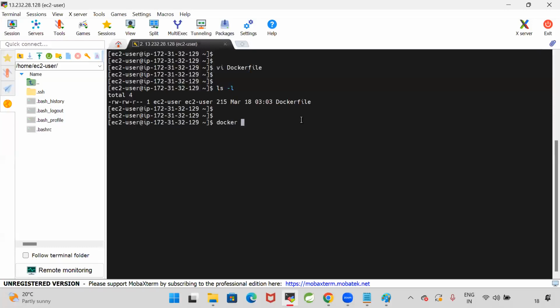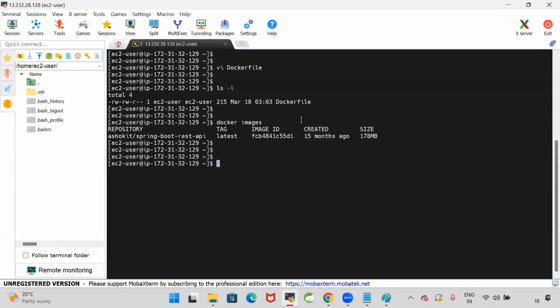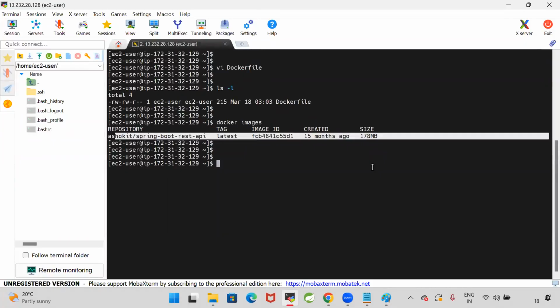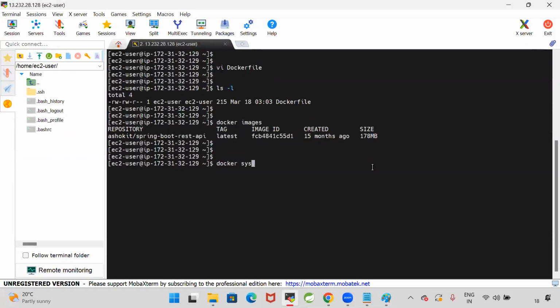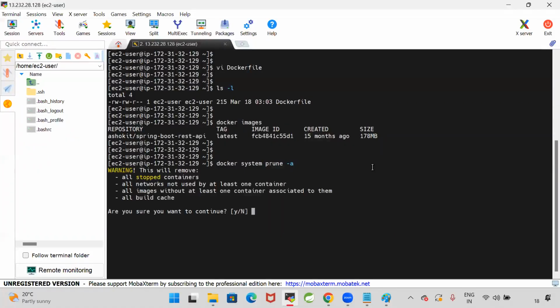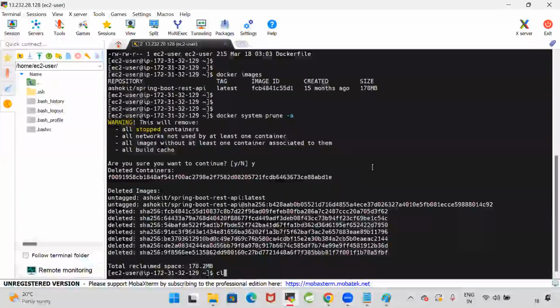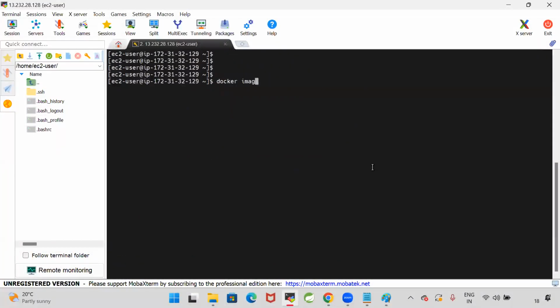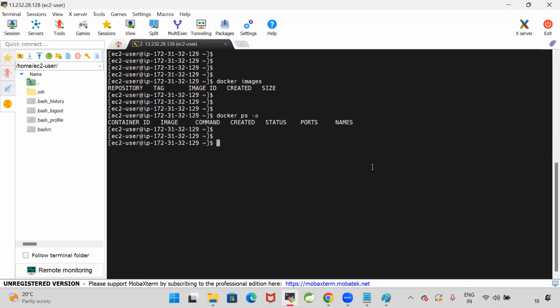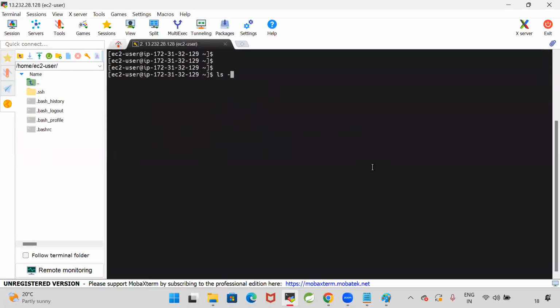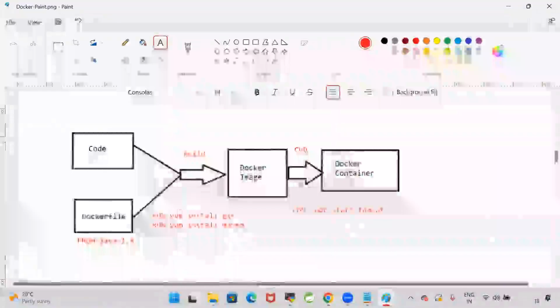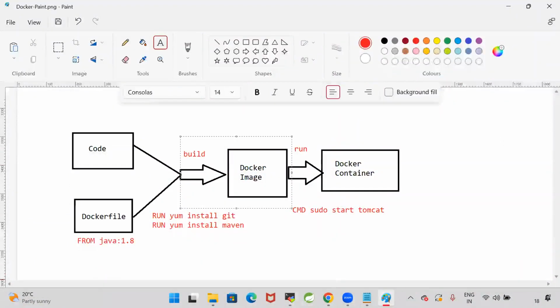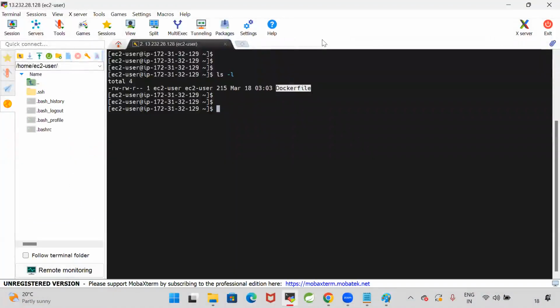Now let us see if any Docker images are available. One image is available, Ashok IT Spring Boot REST API. Let me delete everything. docker system prune -a. I want to delete all the stopped containers, unused images and everything. Everything is deleted. Now go for docker images, nothing is available. docker ps -a, nothing is available. Everything is clean. ls -l, I am having the Dockerfile. So with this Dockerfile, I want to create a Docker image. Are you guys getting my point?